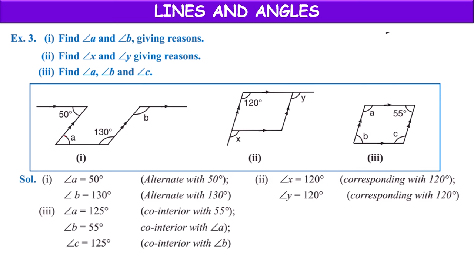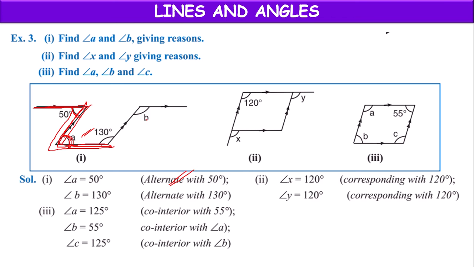they have given here 50 degrees. This is angle A. So this part is looking like letter Z. So these two are parallel. So this is the transversal. If this angle is 50, this angle also will be 50, because alternate angles.